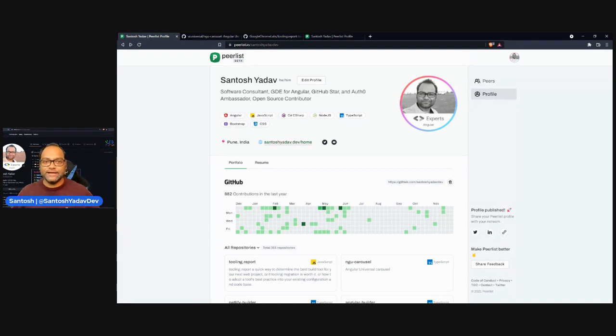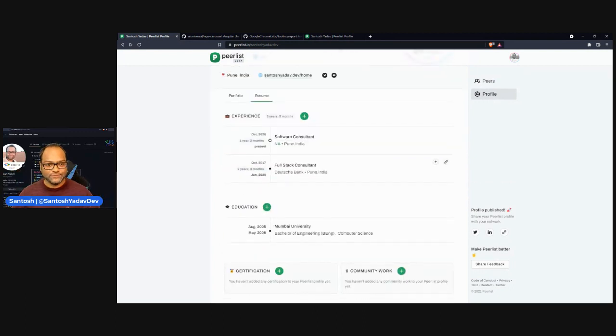Another thing is resume, right? For every job you apply, you have to provide your resume. It gives a nice view, where you can actually add all the experience. Of course, I still have to go ahead and update my profile. But yeah, I can add all my experiences here, certifications, education, community work.